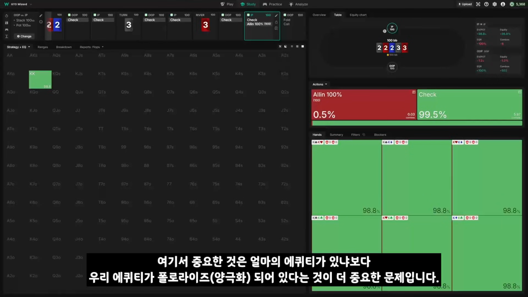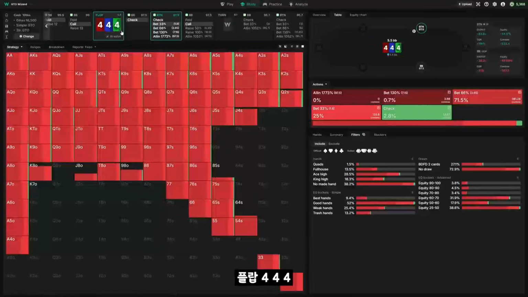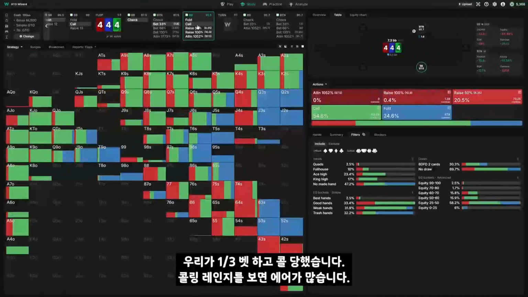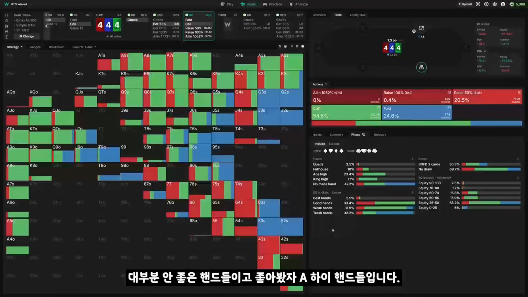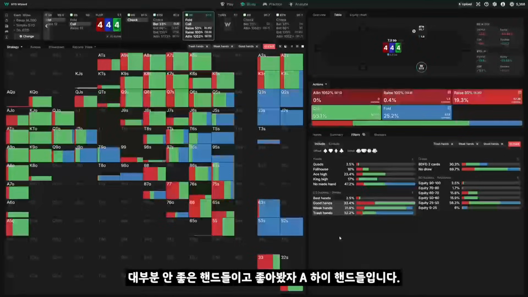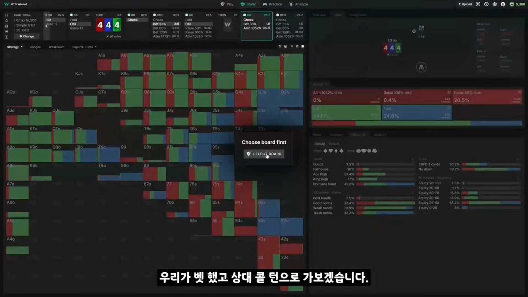For starters, let me show you what actually matters. So the flop is 4-4-4. Let's say we bet 1/3 and get called. Here's the calling range. Notice how it's full of air, right? We've got just so many trashy weak hands. Even the quote-unquote good hands are only ace high. But let's take a look. Let's say we bet, we get called. We're going to take a turn.